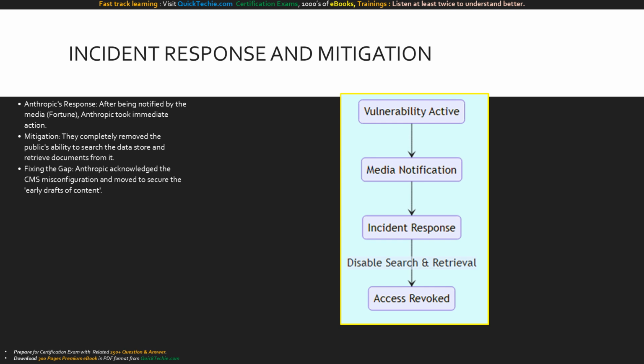This rapid containment is a textbook example of good incident response, but it also highlights that reactive measures only happen after the data is already in the hands of third parties.